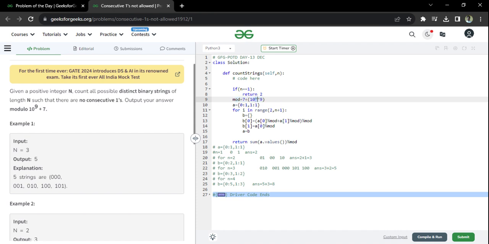In Python, if you have to write 10 power 9, you have to give double stars. So 10 double stars 9 plus 7, that is 10 power 9 plus 7. And this is the key, as I mentioned. This is a map basically. It has two things, one key and one value, right? The key refers to a string of length 1 ending with 0. Similarly, this key refers to a string of length 1 ending with 1. And these are the numbers for those. Any string ending with 0, what is the number for that? Any string ending with 1, what is the number for that?